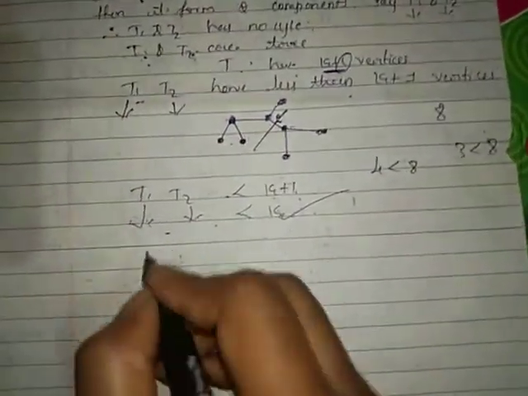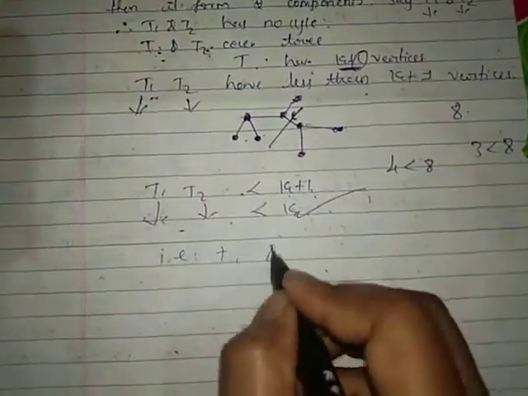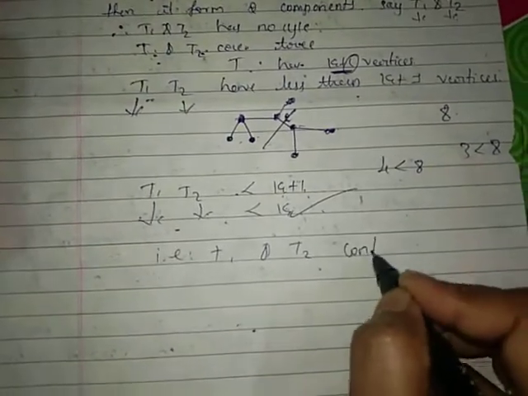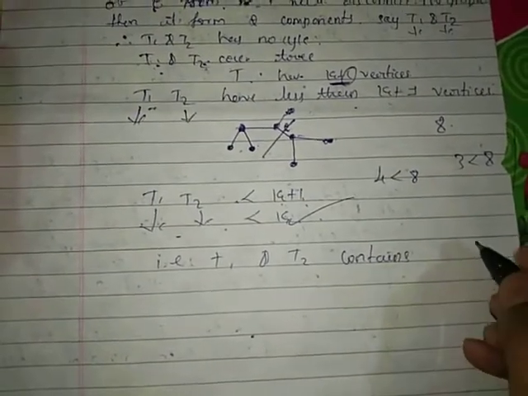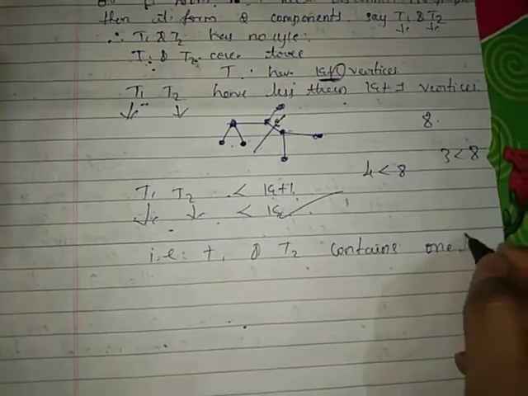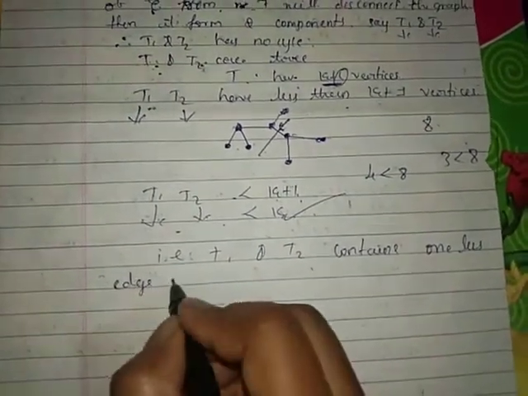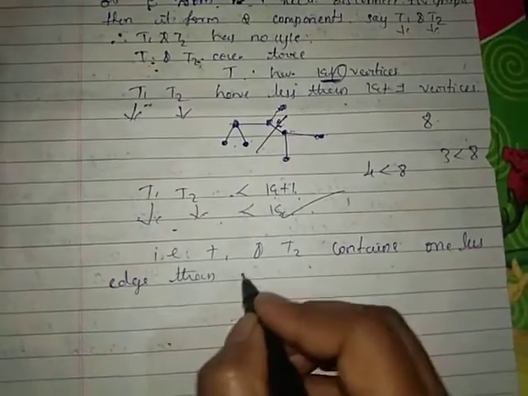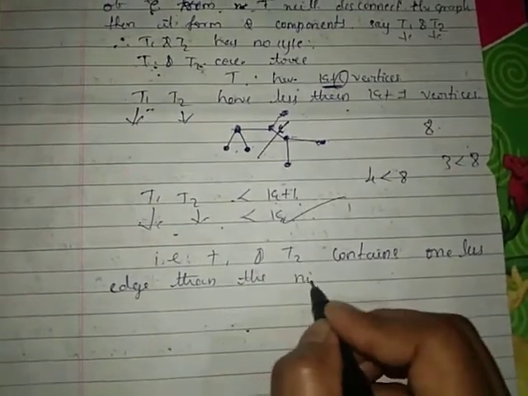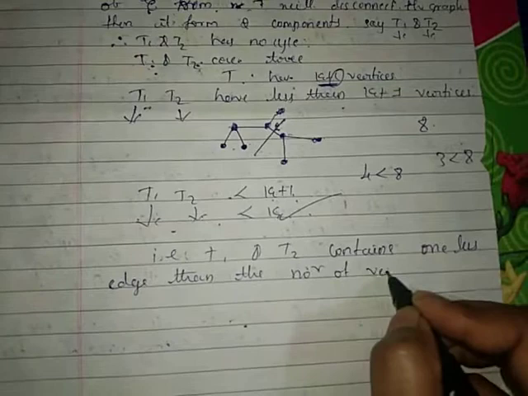That is, T1 and T2 contain one less edge than the number of vertices in it.